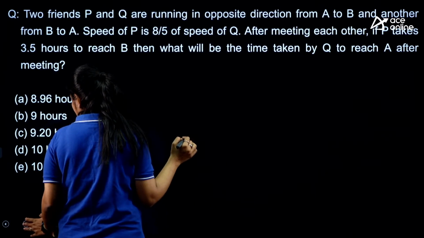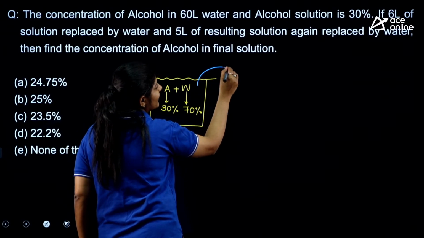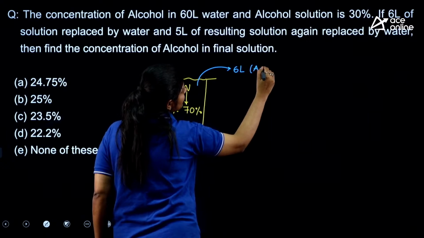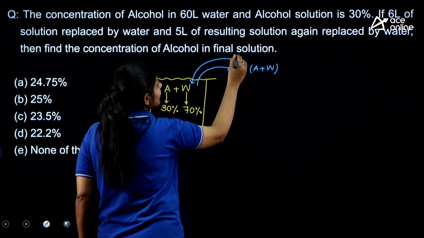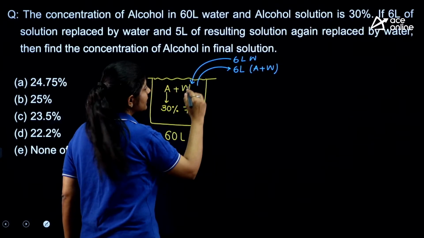Now the question is saying that I am taking out 6 liters of mixture, that means alcohol plus water, but instead of that, I am only mixing in 6 liters of water. The same procedure is repeated again.